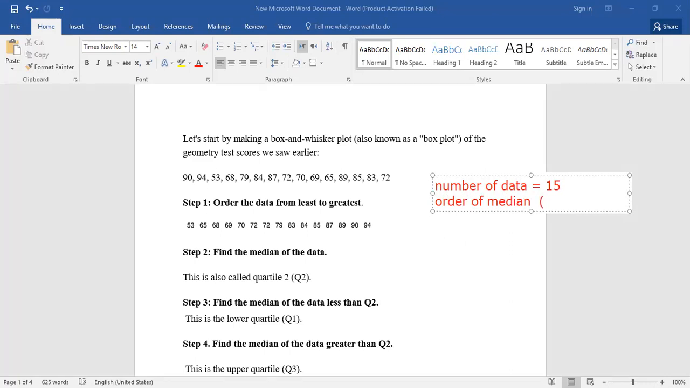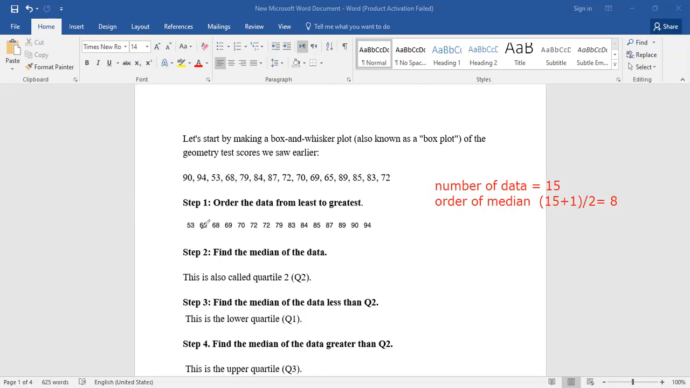Because this number is what? It is an odd number. Then it will be 15 plus 1 divided by 2. Very good. Then it will be 16 divided by 2, equal to 8. Right? So we will go quickly and find the 8th number, which represents the order of the median for this set of data.